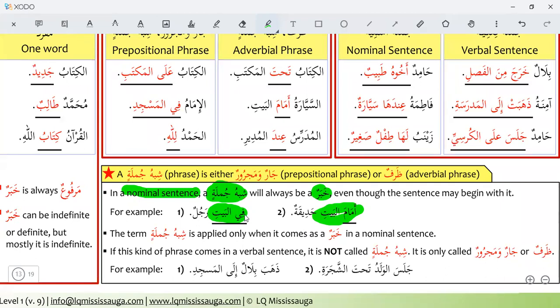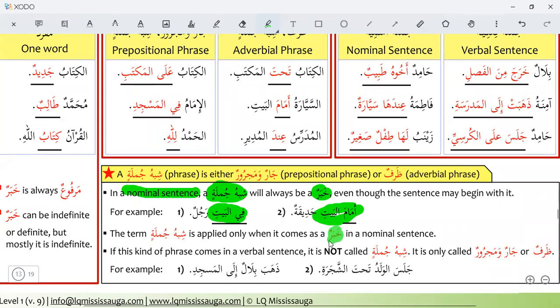So shibhul jumla, phrase, has two kinds: propositional phrase and adverbial phrase. The term shibhu jumlatin is applied only when it comes as a khabar.